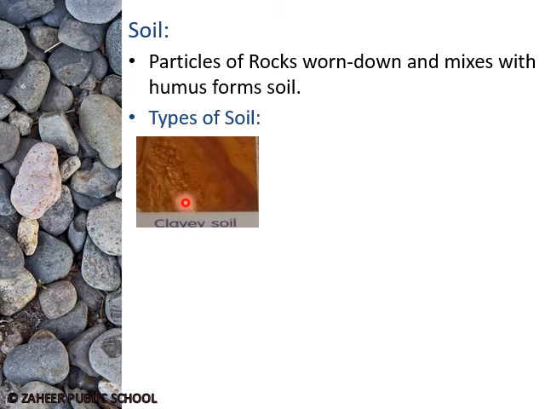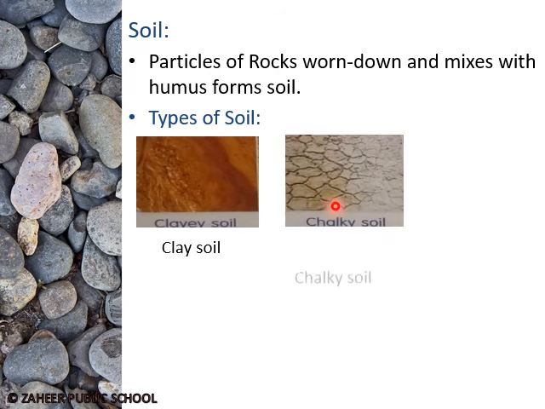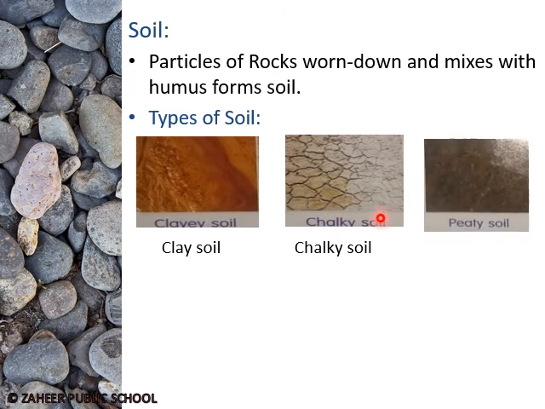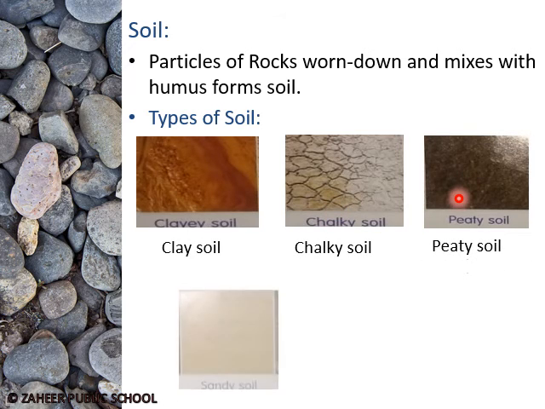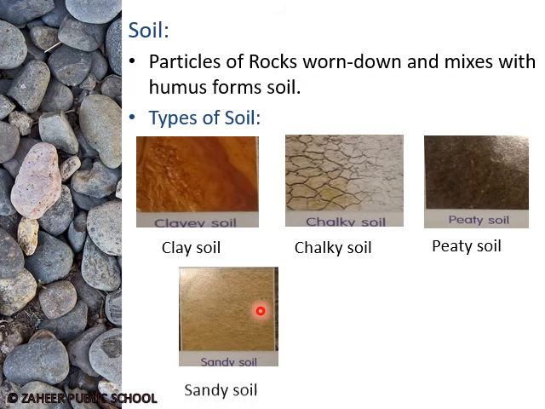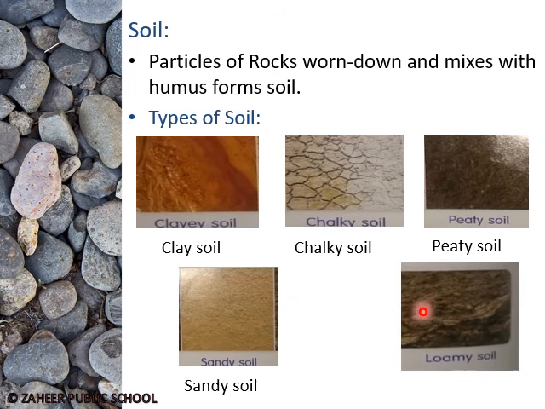There are different types of soil: clayey soil, chalky soil, peaty soil, sandy soil, and loamy soil.